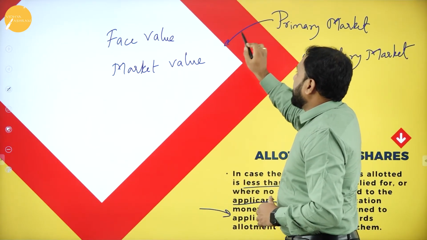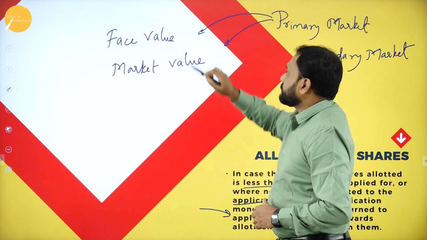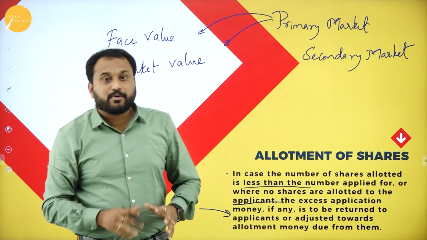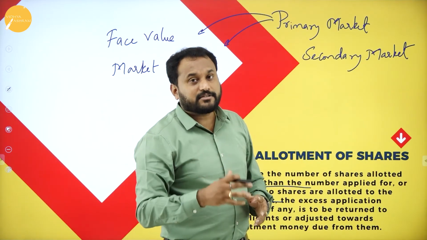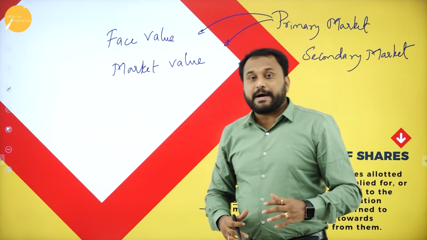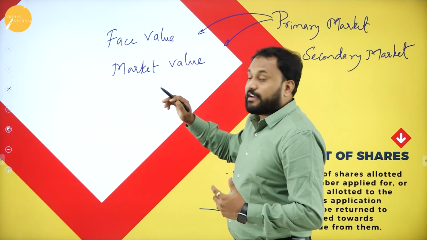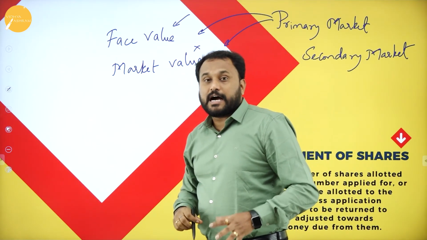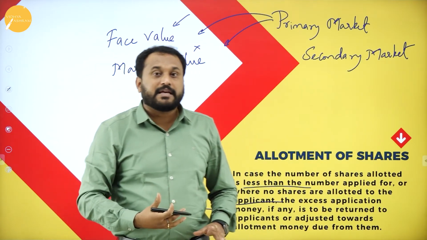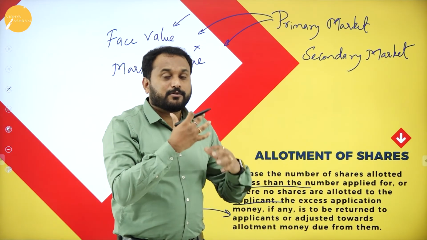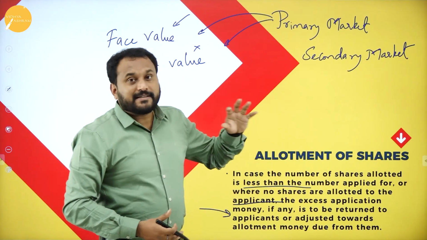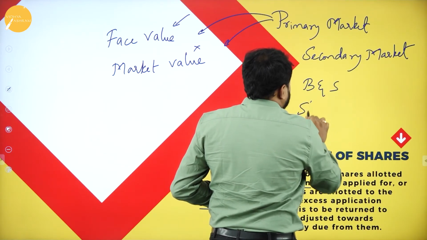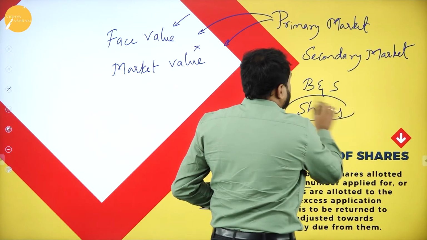Now the primary market is a market where the shares are brought for the first time. That is, you will actually buy them for the first time. And when you buy them for the first time, the share value will always be the face value. It will not be the market value. But after buying it, when you make your company a listed company and a public company and it goes to a stock exchange, then the secondary market is a place where buying and selling of shares happens. That is the shares of the primary market.